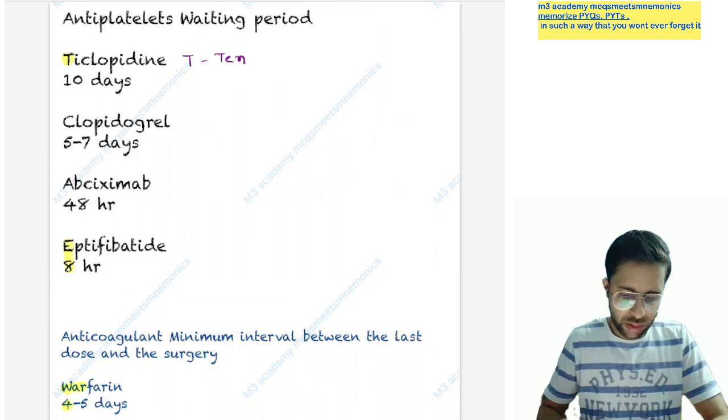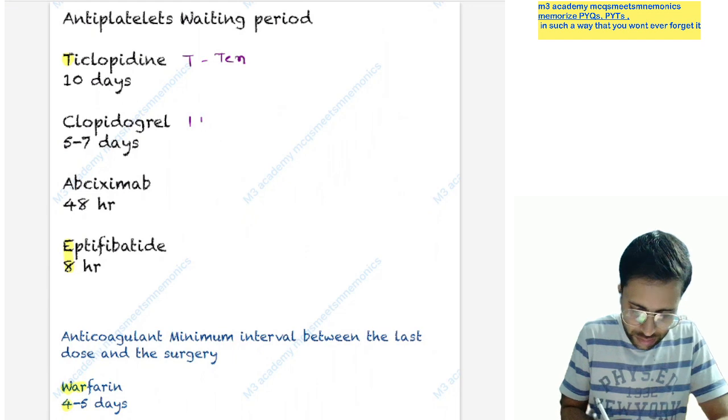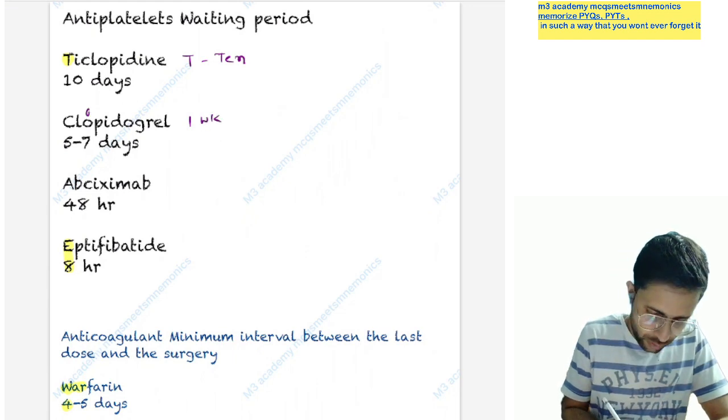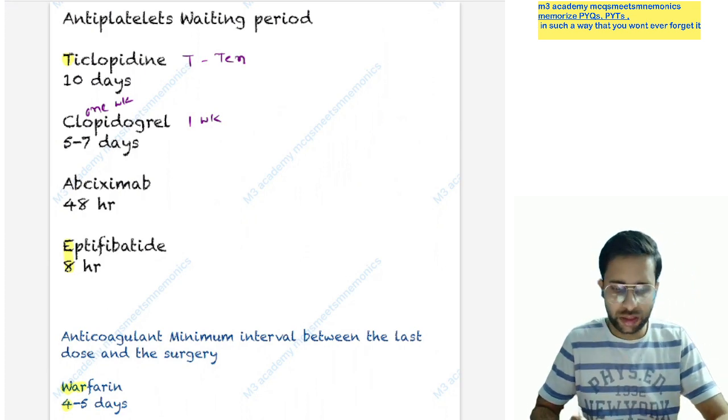So clopidogrel just 7 days, or you can say 1 week. So 1 week for clopidogrel. So you have to wait for the 1 week.